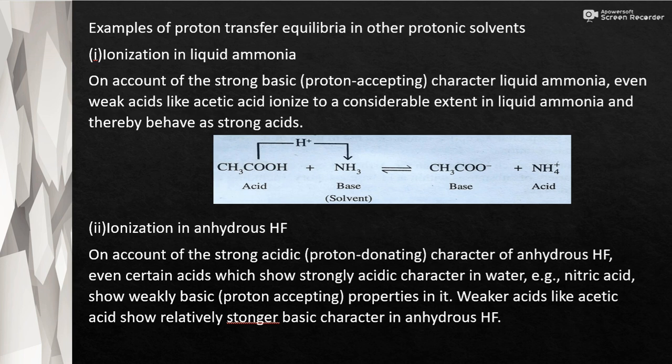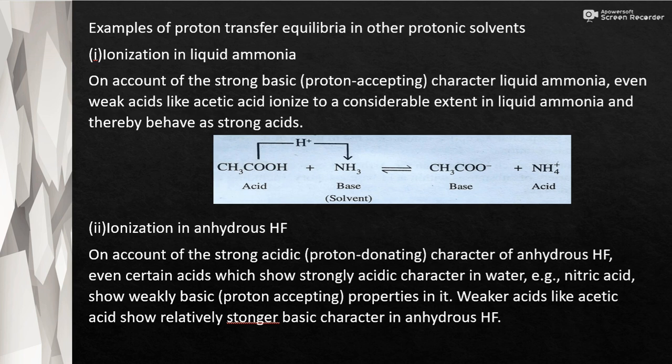The other one is ionization in anhydrous HF. HF is a strong acid, that is, it has a high proton donating character. So certain acids which show strongly acidic character in water, for example nitric acid, show weakly basic character in anhydrous HF. This is because HF has a high proton donating character.